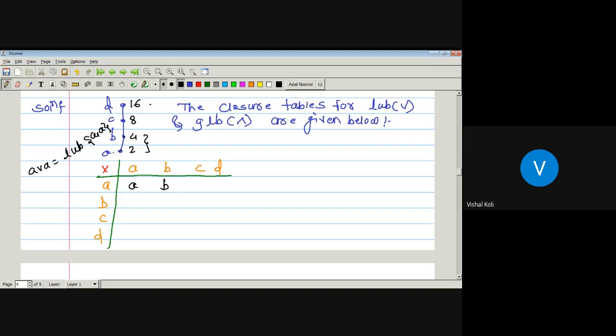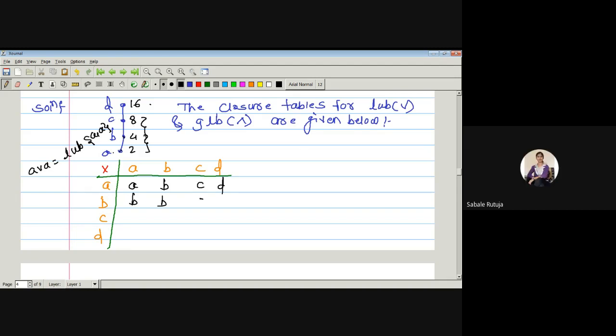Same. A join C: what is the least upper bound of A and C? C. And the same for D. Now, what is the least upper bound of B and A? B. B and B? B. B and C?